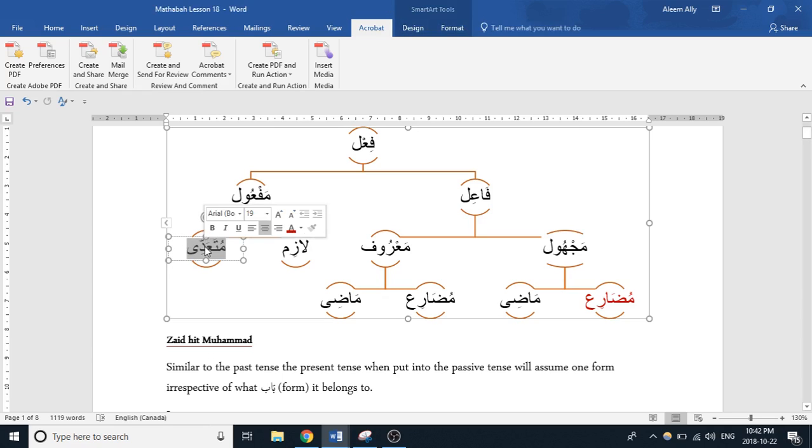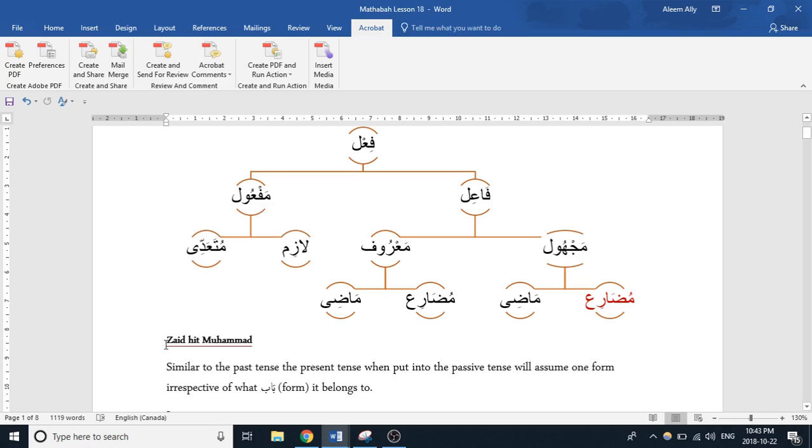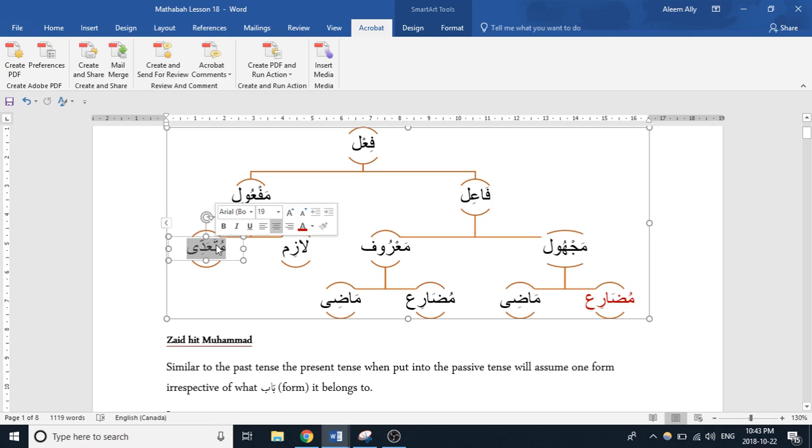When it comes to muta'addi, which in English means transitive, that action has to be transferred over to an object, meaning that the verb itself requires an object. An example of this would be daraba, right? So if I just said Zayd hit, that wouldn't be enough. I need to know what Zayd hit, because hitting requires that there be something that receives it, right? So that would be a muta'addi verb, muta'addi maf'ul to a verb.